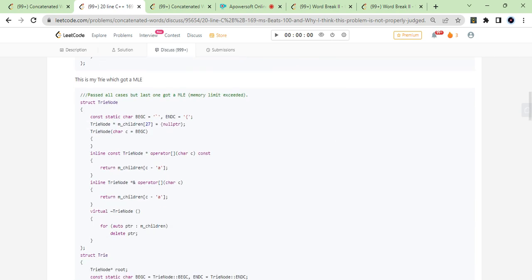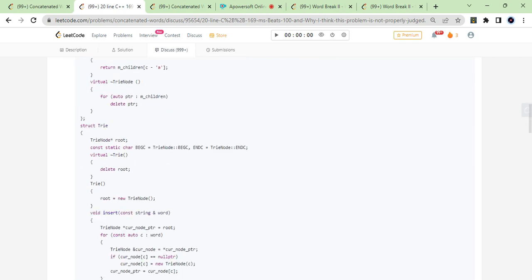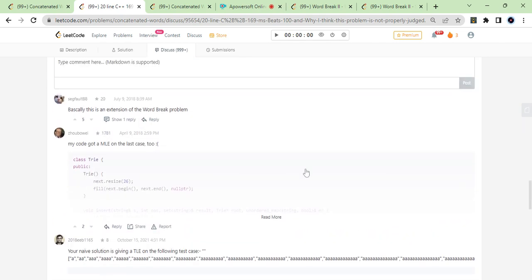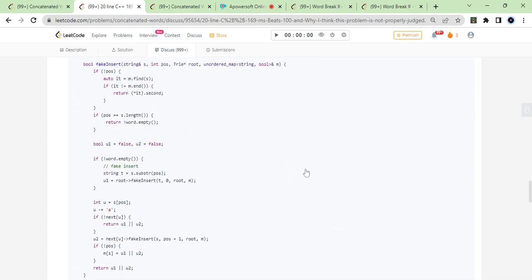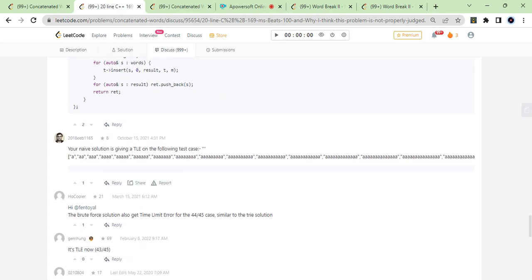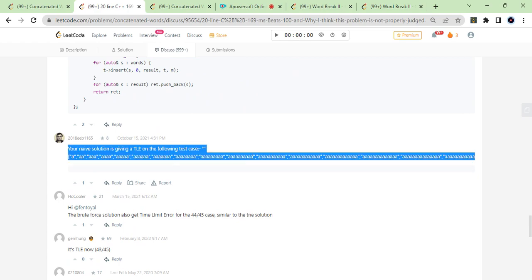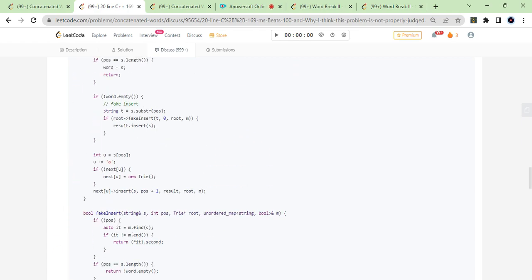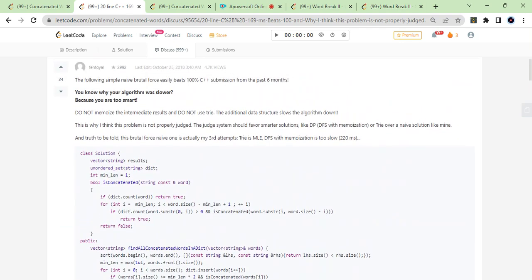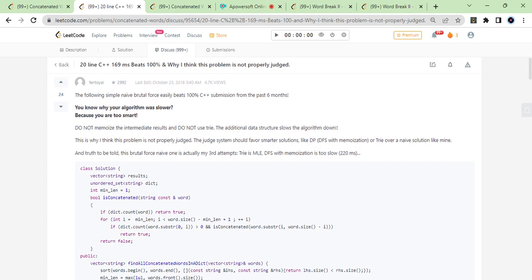My trie, which got MLE. I don't know why this is happening, but a trie should not give MLE if you implement it well. The naive solution is giving TLE on this test case. Is this a naive solution? Do not memoize intermediate results and do not use additional data structures like a trie, it slows down the algorithm. I don't know about this, but this is the good thing.